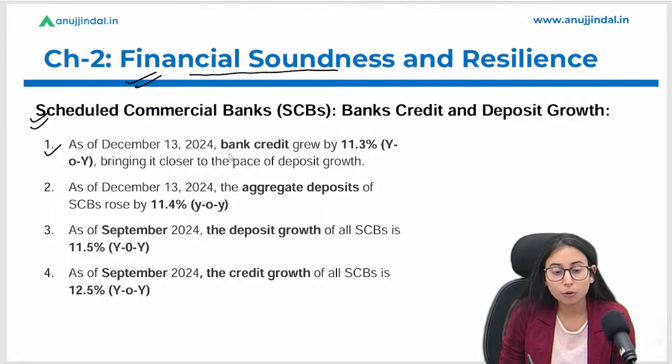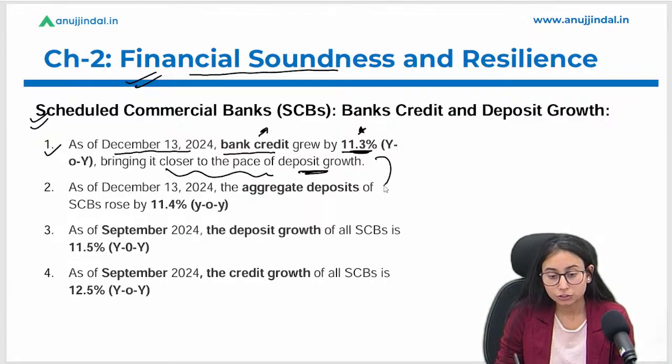The first point talks about bank credit, the loans that are given by the scheduled commercial banks to the borrowers. And what is the data for bank credit? As of December 13, 2024, it is 11.3%. It is closer to the deposit growth.